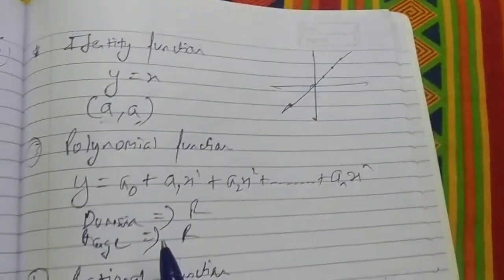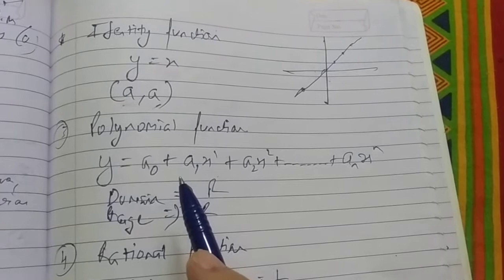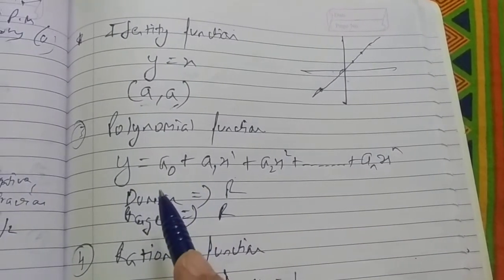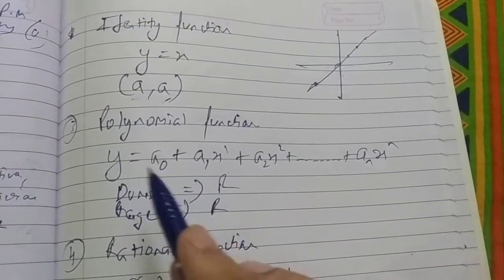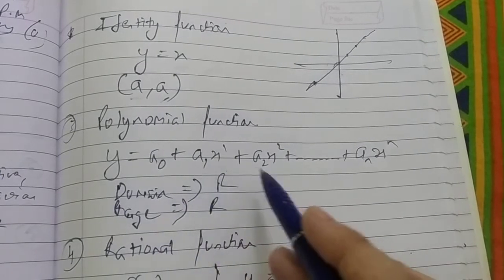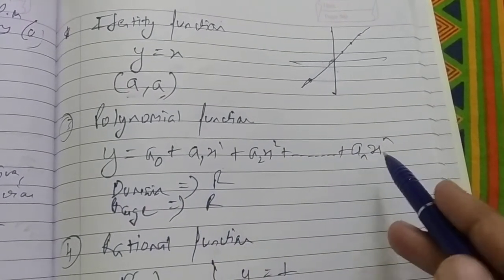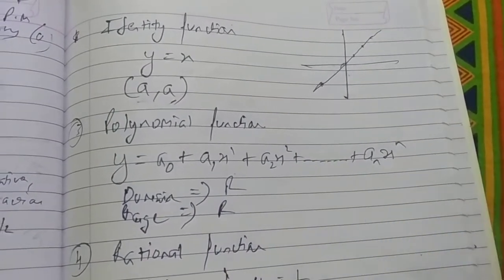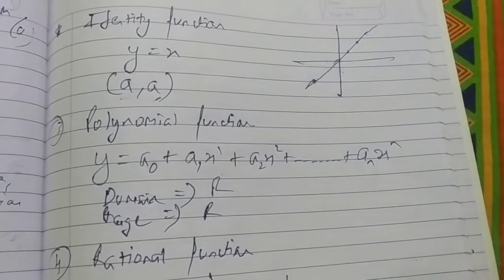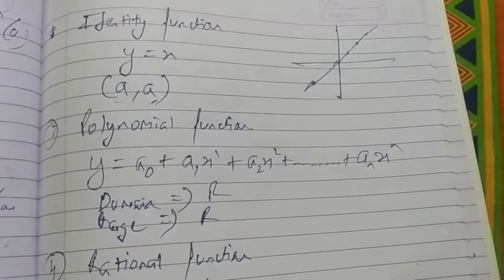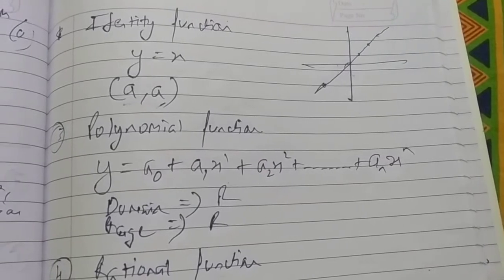Okay. Then we have polynomial function. So what is a polynomial function? It is in the form of this: y is equal to a0 plus a1x plus a2x square plus up to an xn. So obviously x के powers वाले functions को हम polynomial functions कहते हैं. Linear function is also an example of polynomial function only.